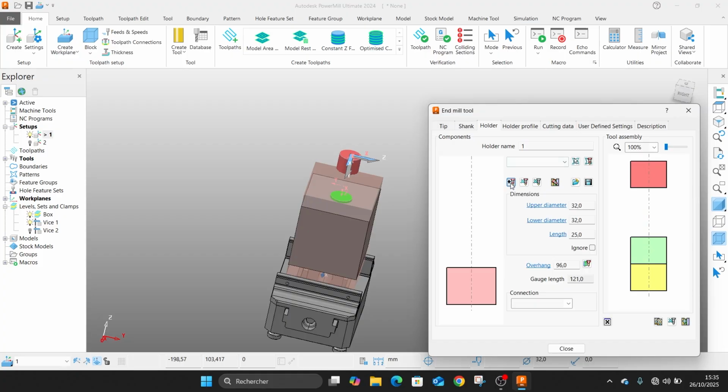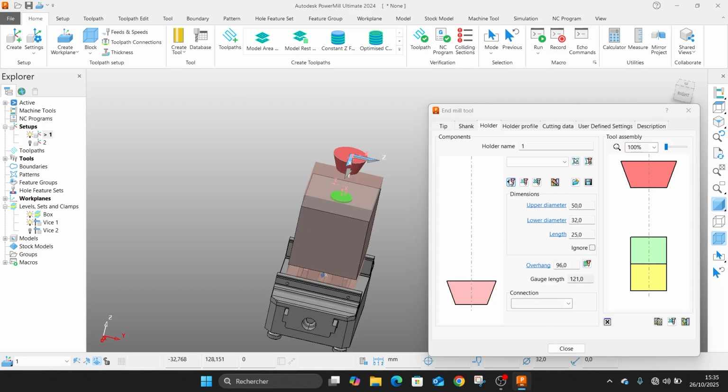Let's create a holder, a lower diameter like this, and upper diameter of 15, for example.